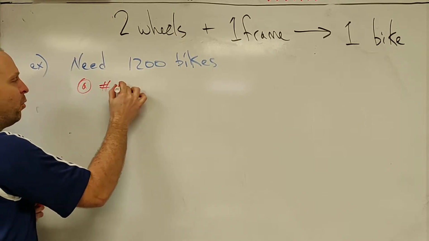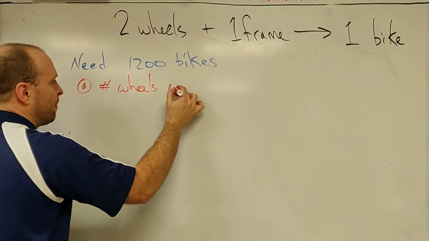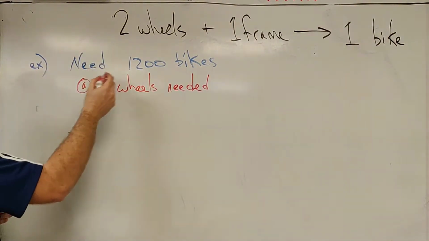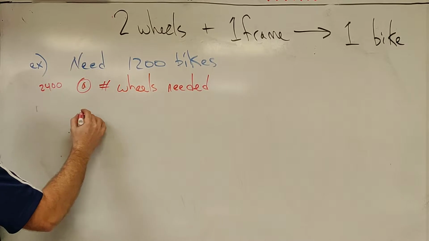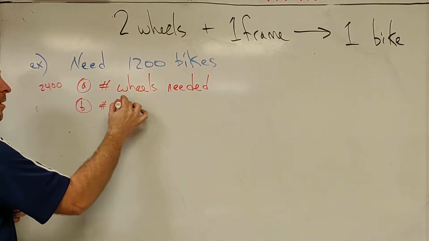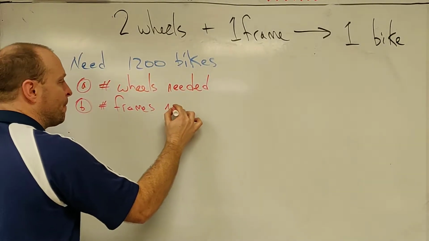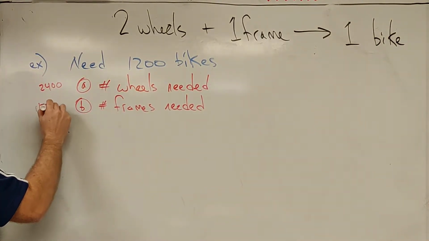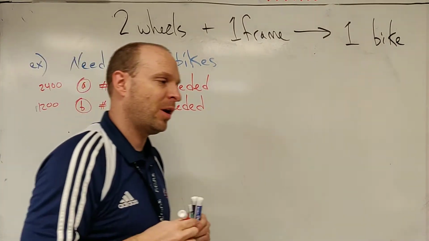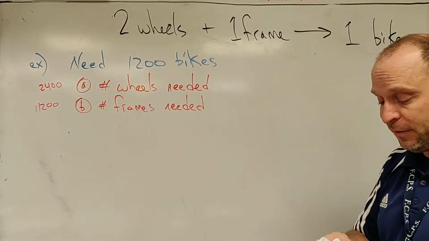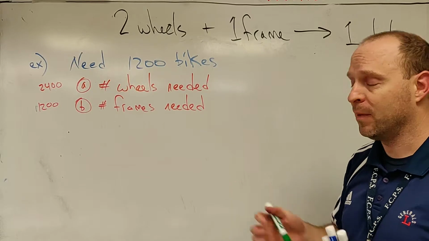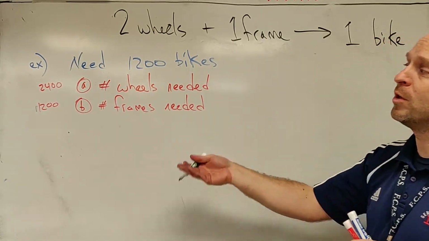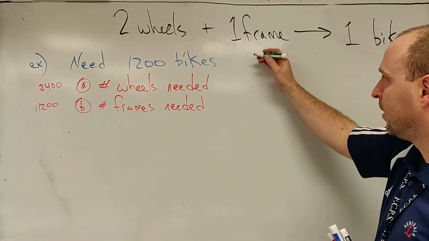So number of wheels needed, right? And spoiler alert, that's 2,400, right? And we need to know the number of frames needed, right? We want to build 1,200 bikes, and guess what? We're going to need 1,200 frames. I don't care about those numbers. That's why I put them right there. And I think it's important that everybody realizes the math is really dumb, okay? Anybody can do it. You're not impressing anyone. It's the process we're learning, so that when we change the context, it becomes less intimidating.